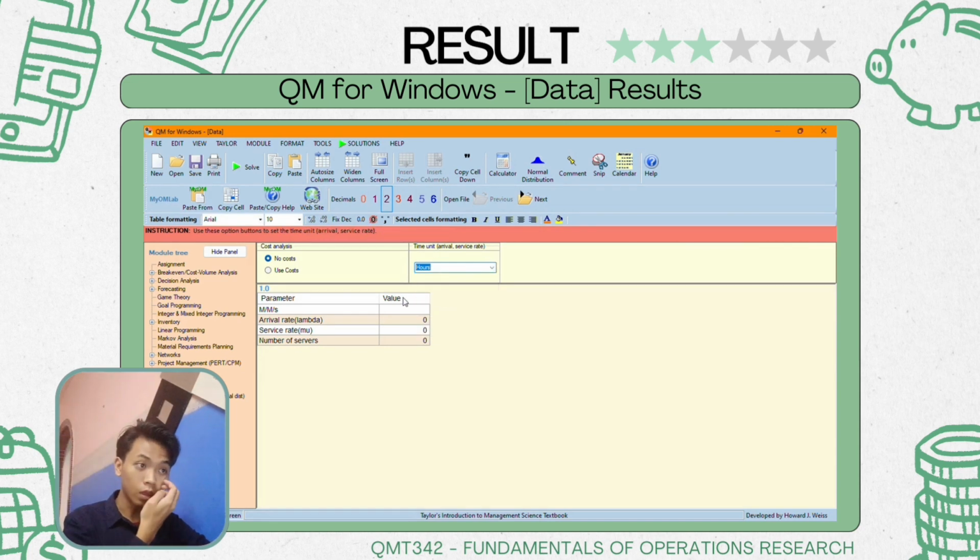Then we need to input the data. For our arrival rate, we get 16, and then the service rate is 6. And then for the number of servers, we have 3 servers, 3 customers.